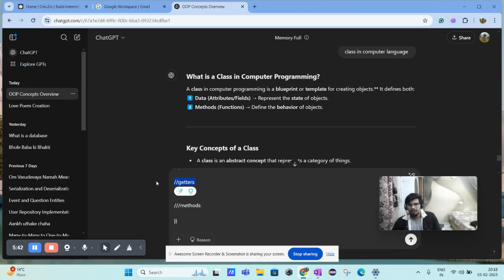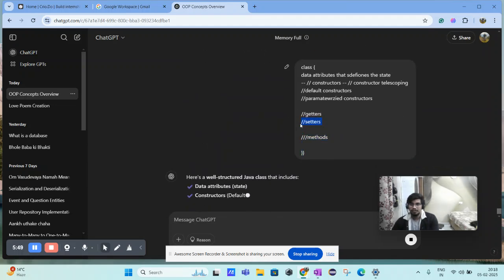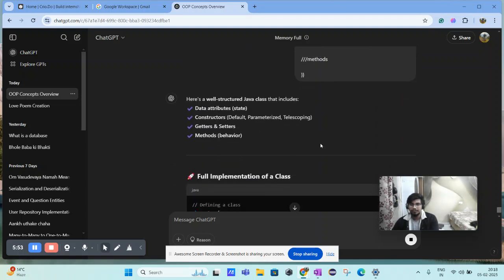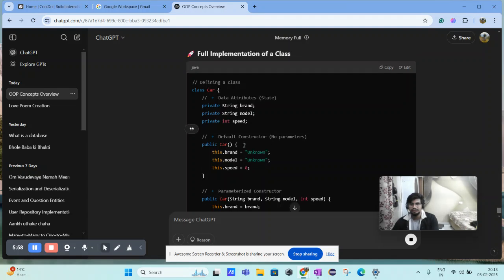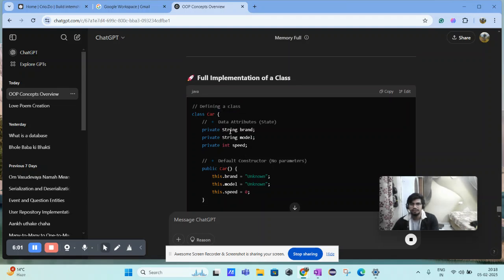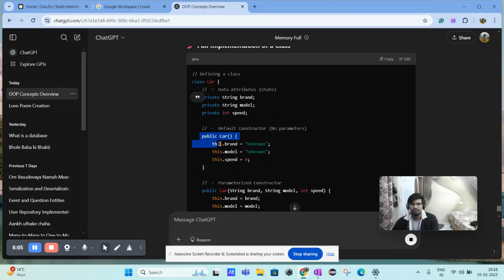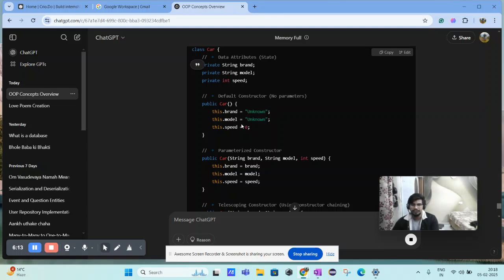pointing towards. The getters are nothing, just to get the value. Okay, and setters are the volatile ones, the moderators that basically set the value and all. Here's a structure that includes, okay, so it just gave us an example. So we have a class Car, we have its brand, we have its model, we have its speed, and we have a default constructor that says this.brand is equal to unknown, this.model is equal to unknown. So it is not pointing it towards anything, it is pointing it towards an unknown entity.